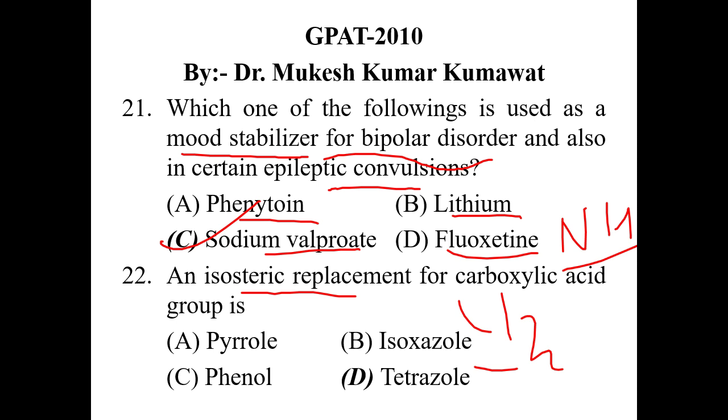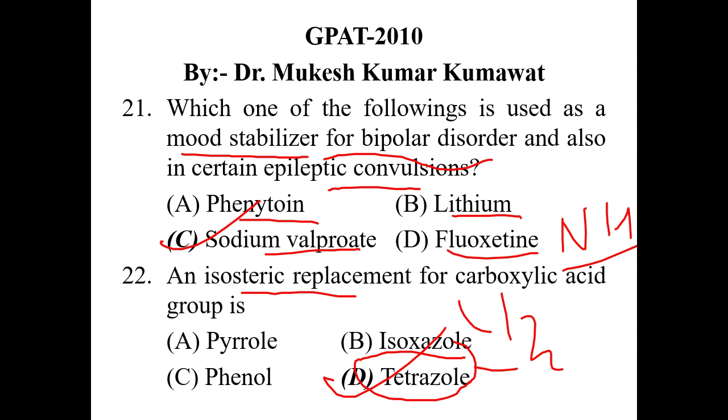Tetrazole means 4 nitrogen atoms and 1 CH group in a 5-member ring. So only the tetrazole, the fourth ring, is the one option in which the carboxylic acid group can be present as an isosteric group, but not the others. So the correct answer among these 4 rings is tetrazole only.